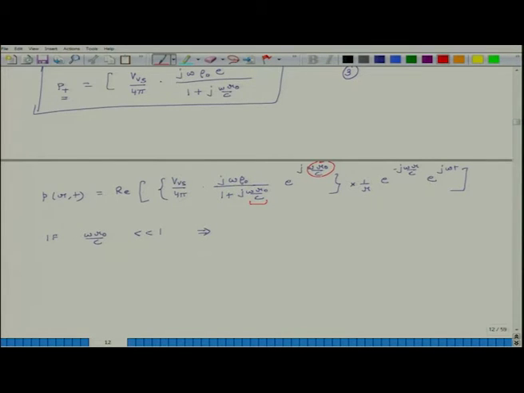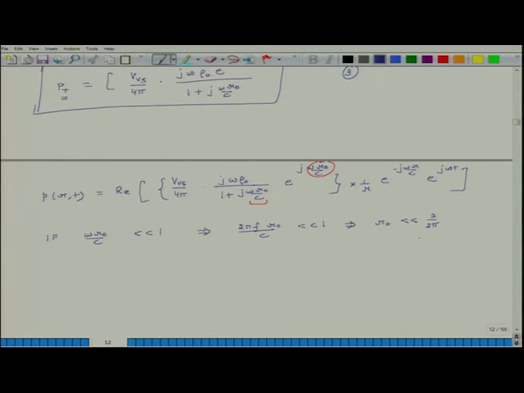So, if omega r naught divided by c is very small compared to 1, then what that means is, what is omega? It is 2 pi f. r naught by c is very small compared to 1, which implies, now f over c is lambda, which implies that r naught is very small compared to lambda over 2 pi.